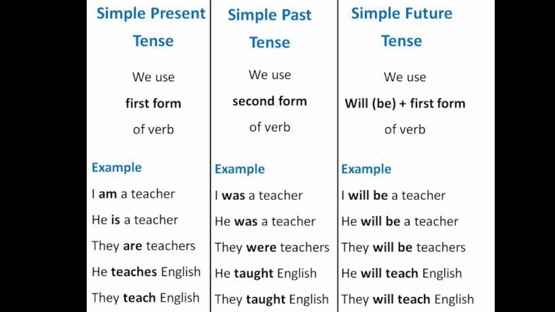Now if we see the second example, he is a teacher. So what will be the past tense of this sentence? Yes, he was a teacher. Very good. Now how do you convert this into a future tense? Yes, the form we will be using here is will be plus V1 form. So he will be a teacher. So the remaining examples you have to learn carefully. Okay, now let us see the tenses.